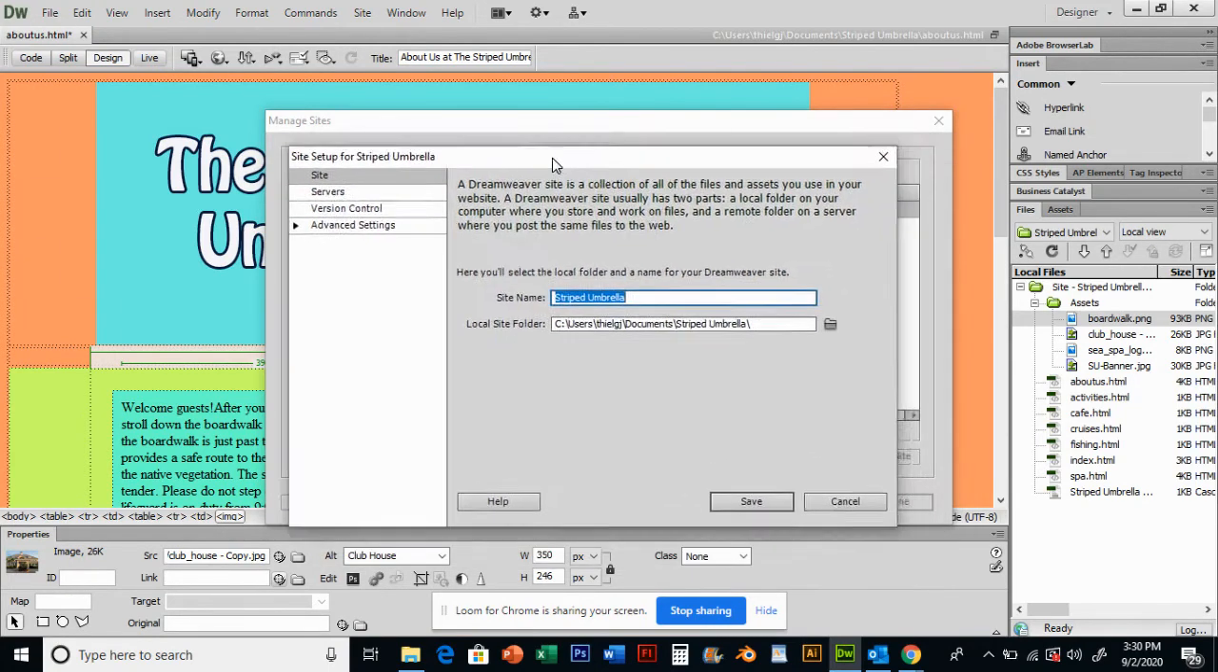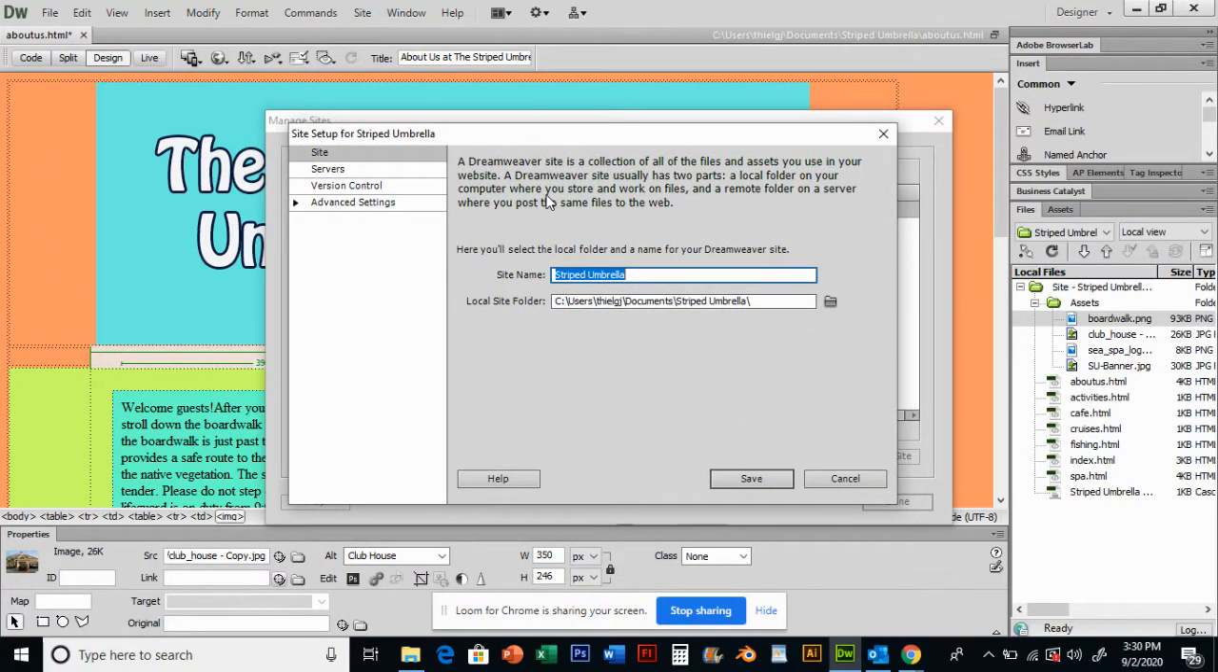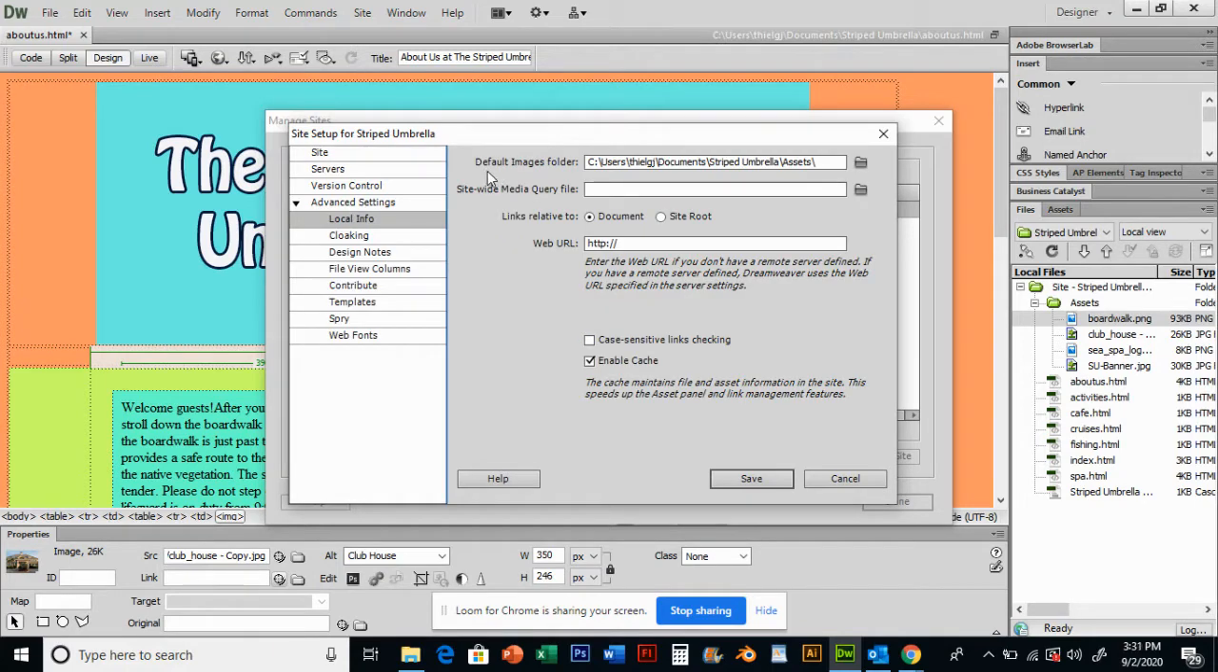I'm going to go back and look at when we first set this site up. I named it Striped Umbrella. My root folder is going this path. But remember, we clicked that Advanced Settings, and for default images, I'm telling them to go into my Assets folder that's inside my root folder. If you have not done that, I would do that.